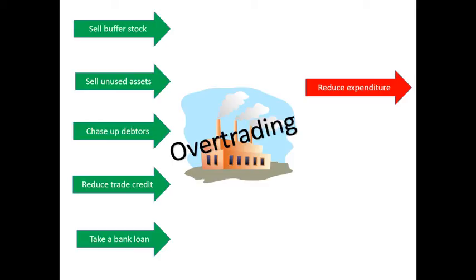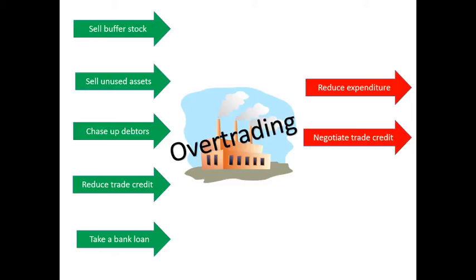On the other hand, we could cut the money that's leaving the business. So all of these green arrows represent money coming in, and these red arrows represent money leaving the business. So we could simply try and reduce our expenditure. Do we really need to build this new capacity, that new factory? Can we cut costs elsewhere and basically just improve our liquidity position so we've got more money in the business?